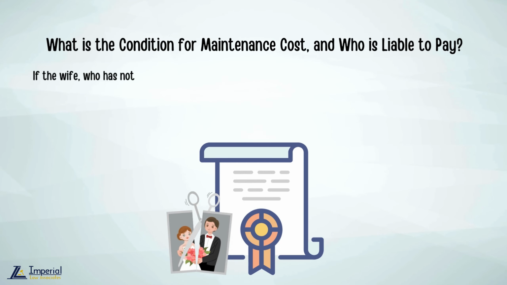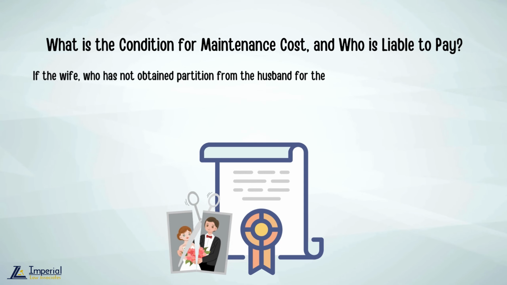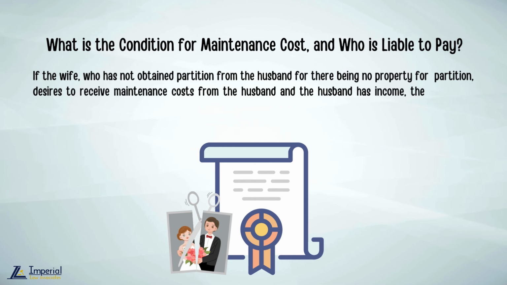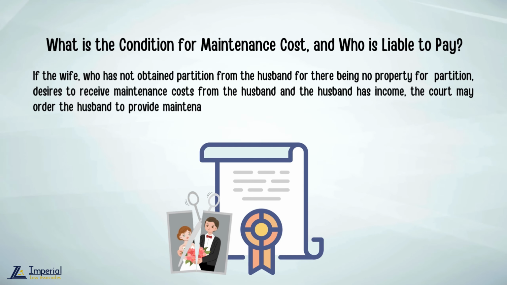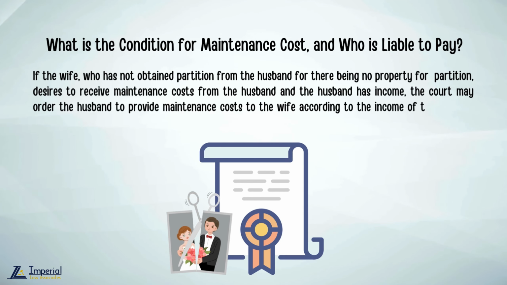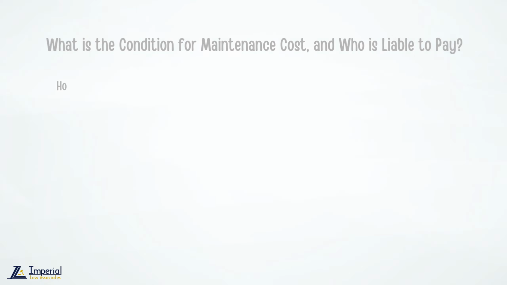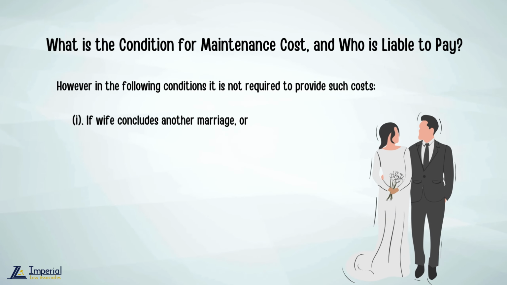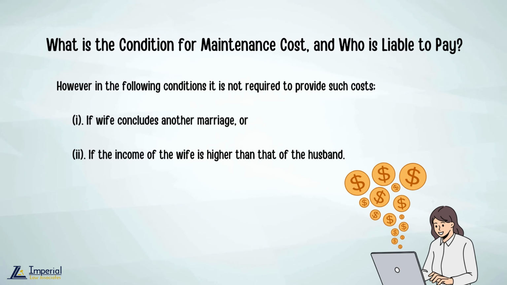What is the condition for maintenance cost and who is liable to pay? If the wife, who has not obtained partition from the husband because there is no property for partition, desires to receive maintenance cost from the husband and the husband has income, the court may order the husband to provide maintenance cost to the wife according to the income of the divorced husband. However, in the following conditions, it is not required to provide such cost. 1. If the wife concludes another marriage, or 2. If the income of the wife is higher than that of the husband.